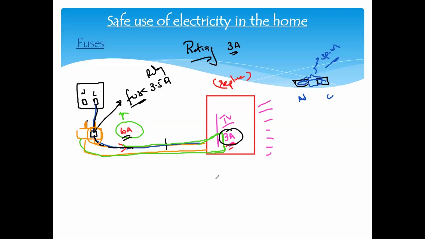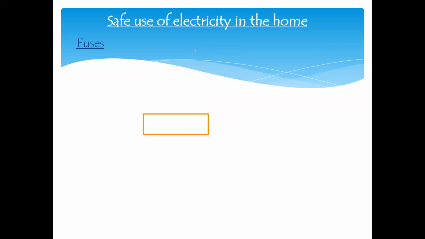No, not additional. What will happen? Every fuse has its own rating. Let's say this is a fuse. What does it mean? If this fuse has a rating of 4 ampere and suddenly 10 ampere enters from the device, this 10 ampere produces too much heat energy. As a result, the wire in the fuse will melt. When this wire melts, what happens? It disconnects the circuit.